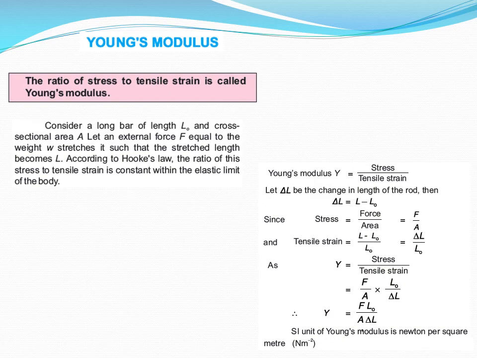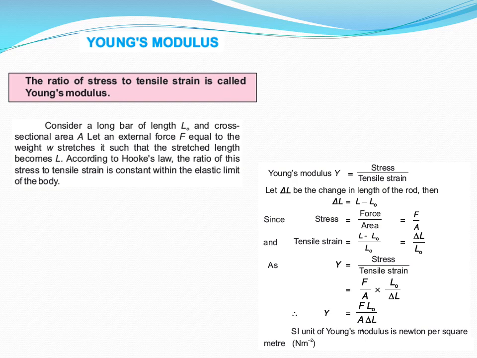Young's modulus. The ratio of stress to tensile strain is called Young's modulus. So dear students, from the previous slide we have defined, in the presence of Hooke's law, that the ratio of stress to strain is always a constant. So the ratio of stress to tensile strain is called Young's modulus.